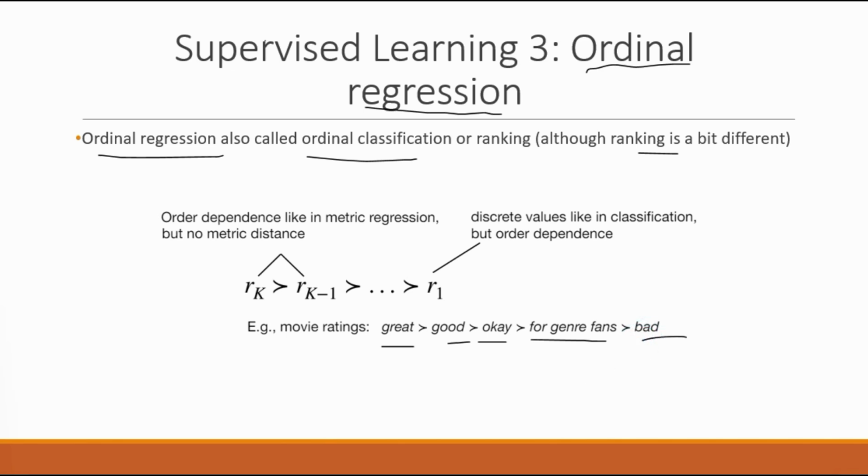So there's a ranking. So these are classes. You can actually use a classifier to classify, let's say, a written text or a movie into these classes, whether it's a great, good, or okay movie. But here you have additional information, the ordering information among the labels. So it's also called ordinal classification or ordinal regression.